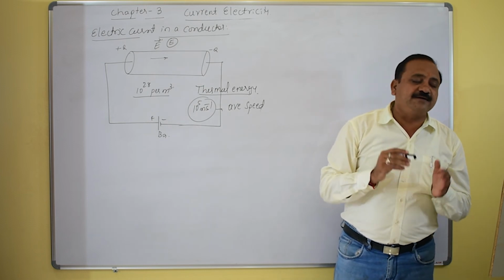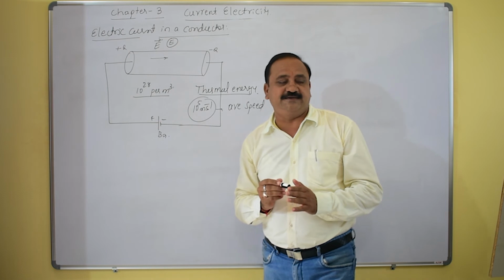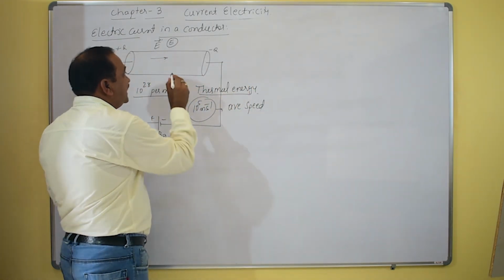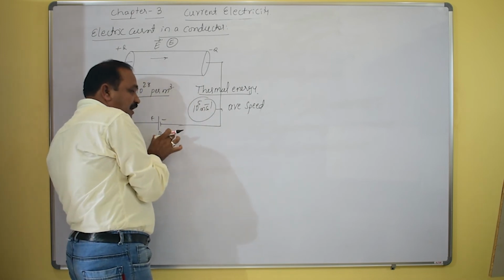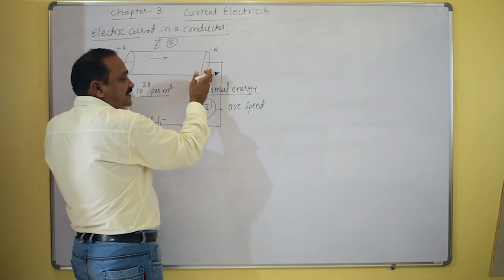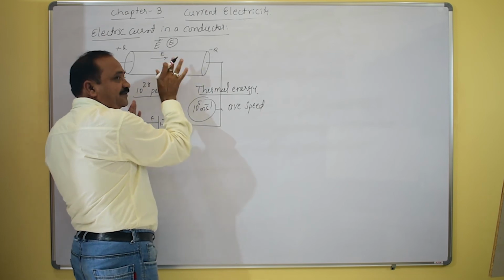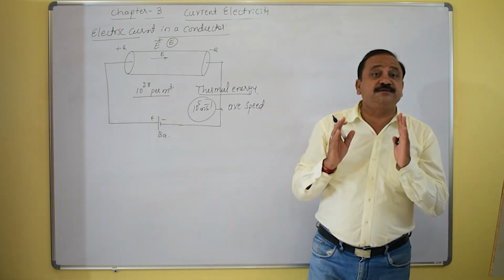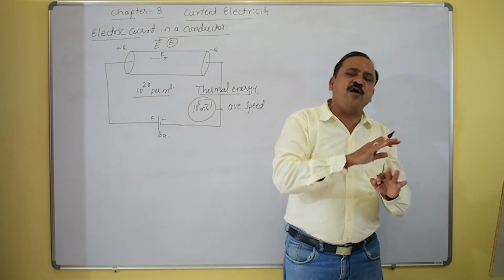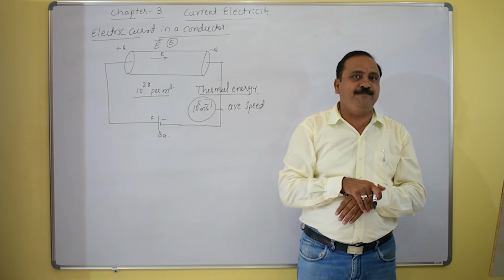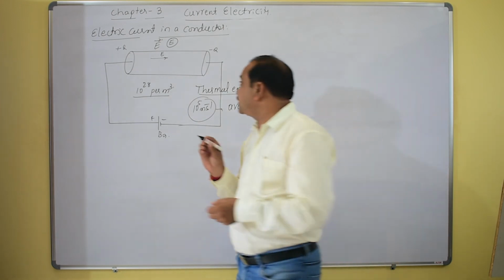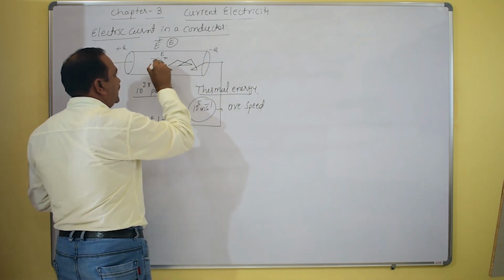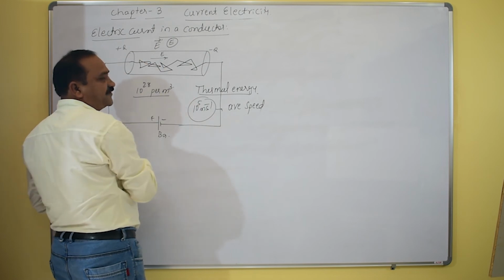What happens now? The electric force, the electric field, is exerted on these free electrons. That electric field is exerted when we apply some potential between these two ends. Initially, the electrons move randomly in all possible directions.